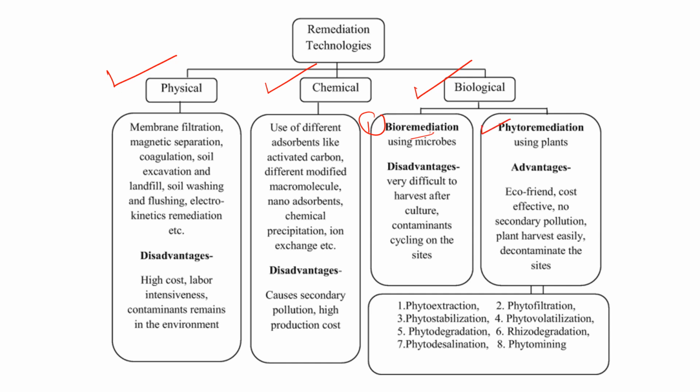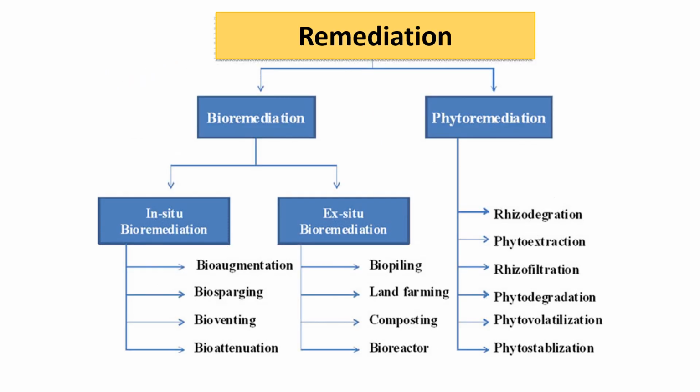So in the bioremediation technologies, we are using the microbes for the remediation of the pollutants, and in phytoremediation we are using the plants for the remediation of the pollutants. The remediation are classified into two categories: bioremediation and phytoremediation. Bioremediation में हम क्या यूज में लेते हैं? Microbes for the remediation of the pollutants, and in phytoremediation we use the plants for the remediation of the pollutants.